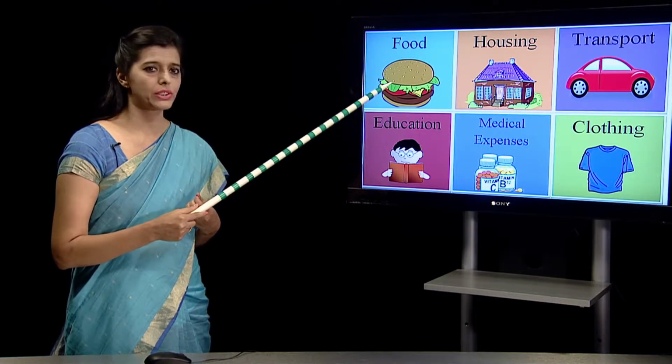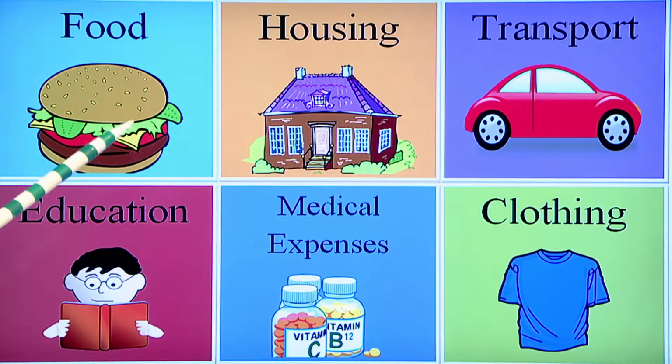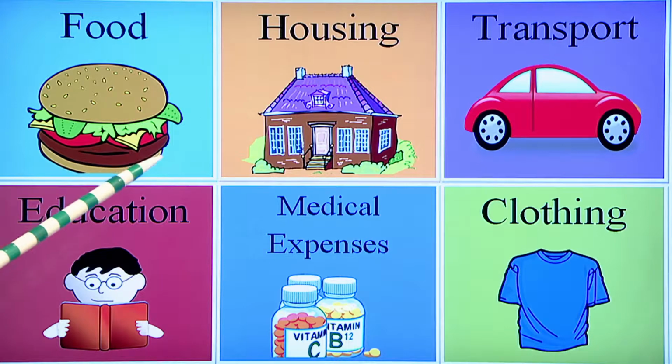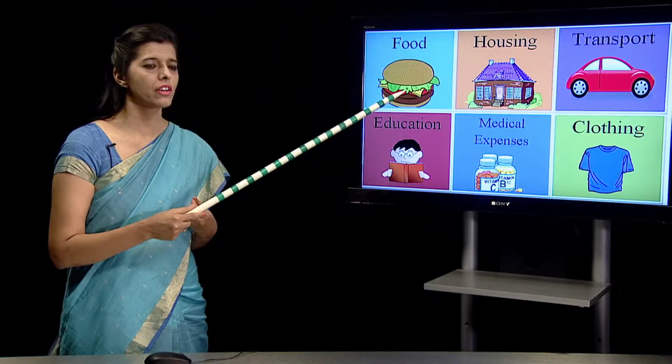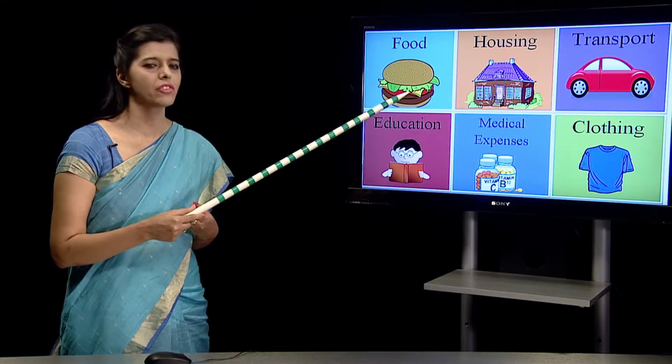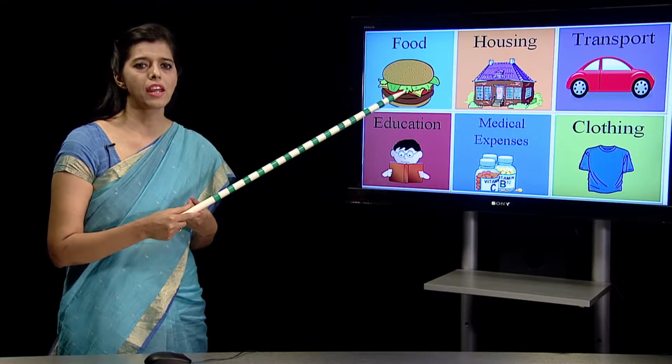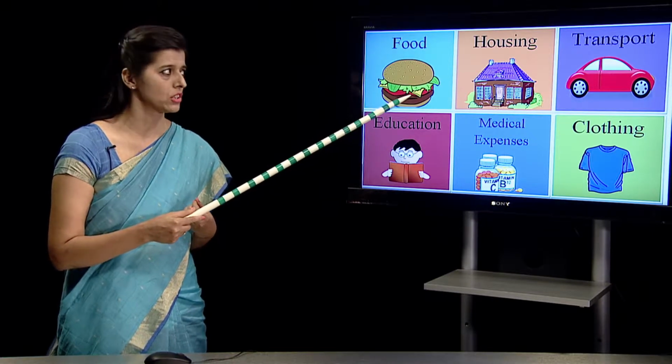Then we go on to housing. We have to live in a house for shelter. So for housing, we need to spend, so that we invest for a house, or we are staying in a rented house, but we are paying the money, we are spending our money in the form of expenditure.